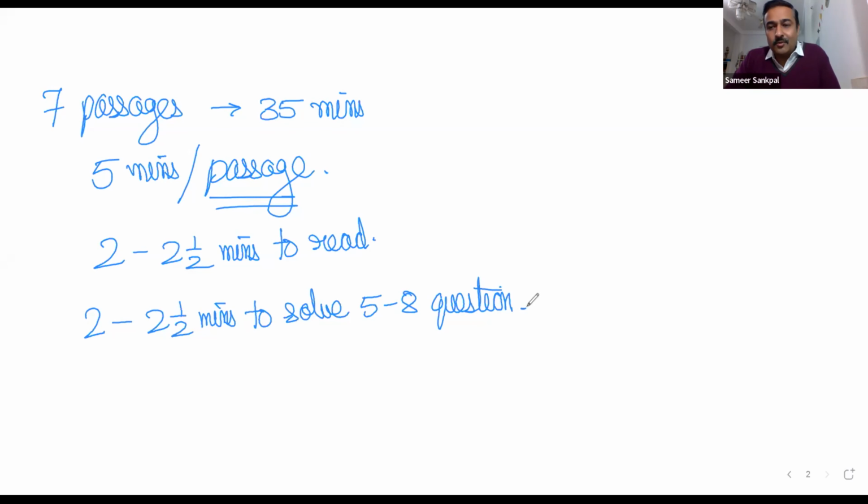So what is the solution? What is the problem? How can we take care of this problem here? I'm going to claim something here which most of the students will find very difficult to digest. That is, don't read the passage.